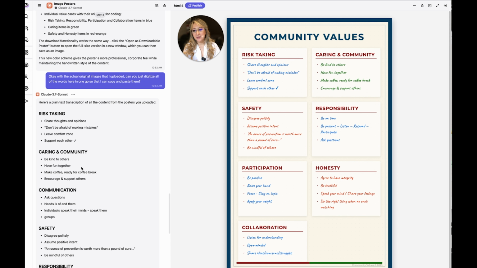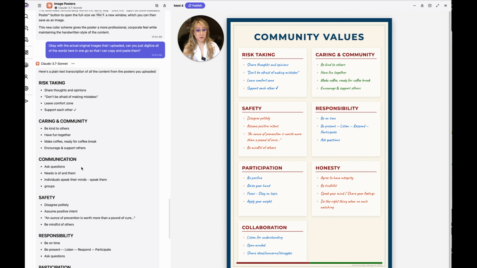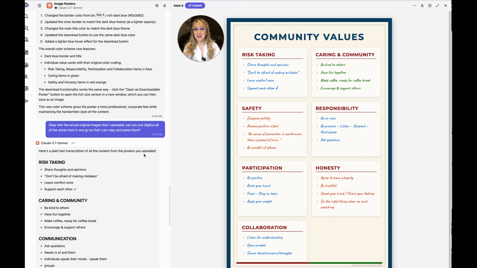So here it is. I did cross-check this because you know that large language models still tend to, we say, create a mirage or confabulate. And so I did cross-check all of this. And then what I'm going to do is copy this, so let's just copy all of this information.